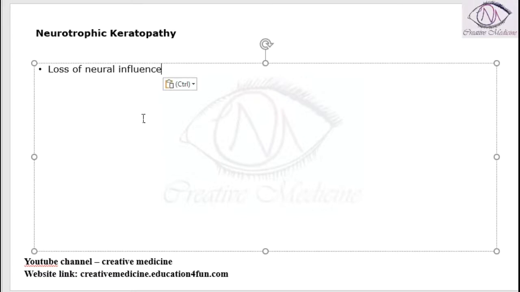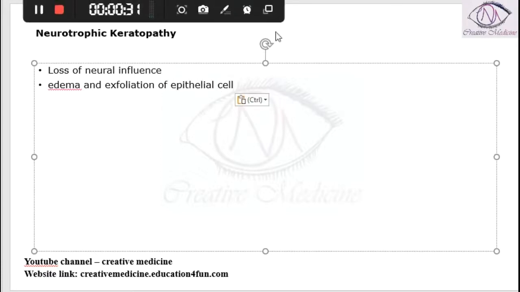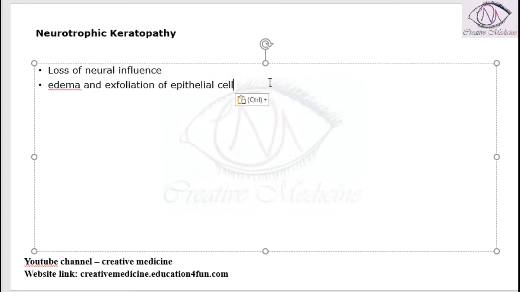The neurons are lost. Whatever the reason is, there is loss of nerve supply, leading to edema in the cornea of the patient, and exfoliation also occurs of the epithelial cells. Now, because of the loss of the neural influence, the epithelial cells will be lost and the edema of the cornea will also occur. Now, what are the causes of neurotrophic keratopathy?